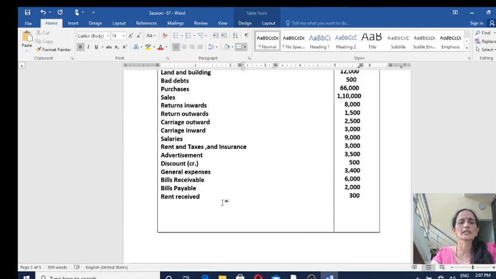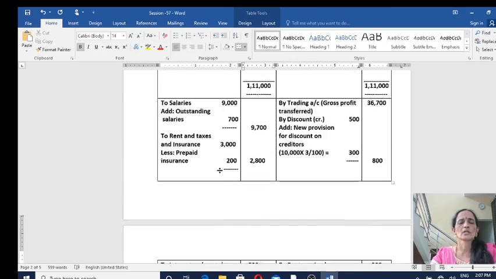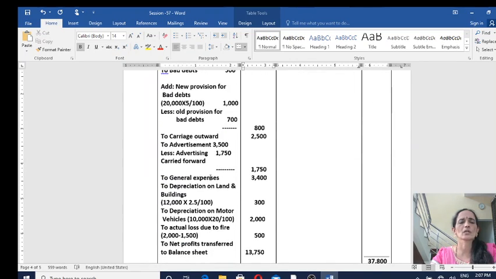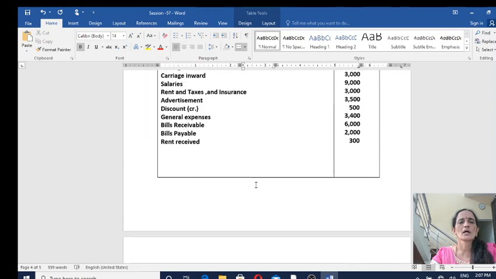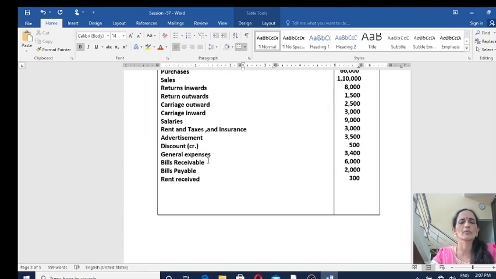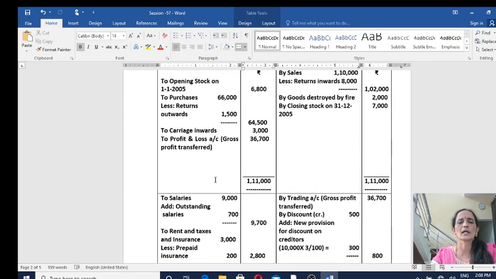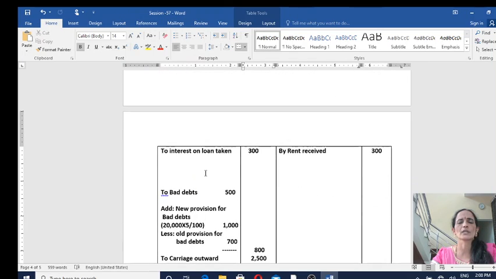Move on to the next item, general expenses, an indirect expense. On the debit side of profit and loss account you write general expenses 3400. Then the next items: bills receivable, current asset, balance sheet; bills payable, current liability, balance sheet, liability side; rent received, indirect income, record it on the credit side of profit and loss account by rent received 300.